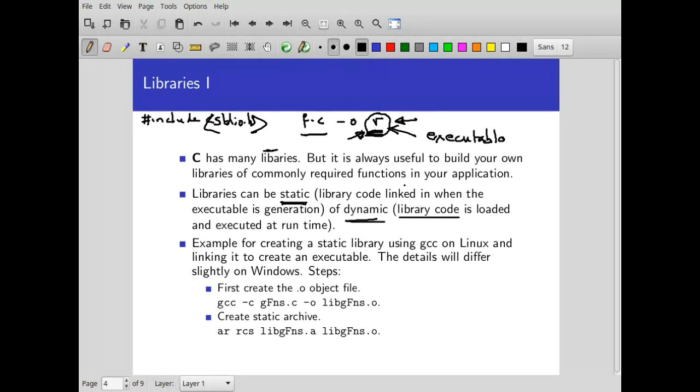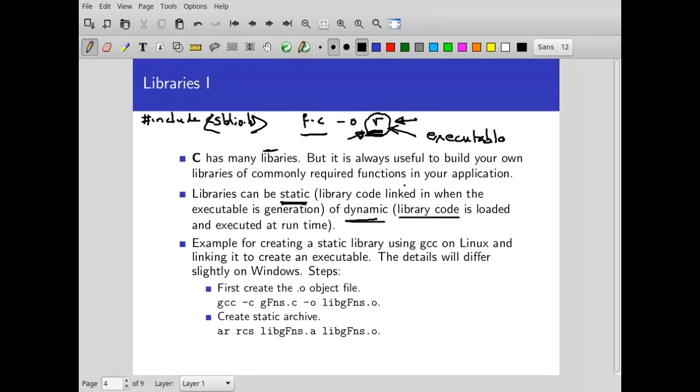So if the .dll file that is necessary is not there, it will not run. Similarly, on a Linux system, if the dynamically linked library is not available, your code will not run. So when you give out code, you will have to give out the library along with the code, the dynamically linked library along with the code, and tell the runtime system where it can be found.